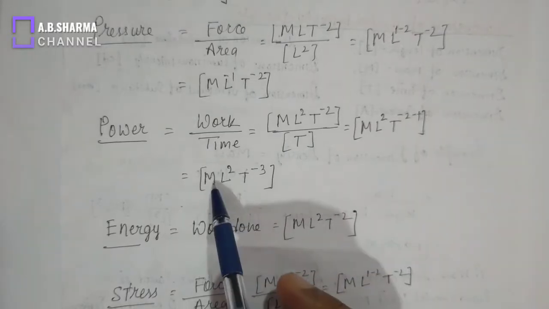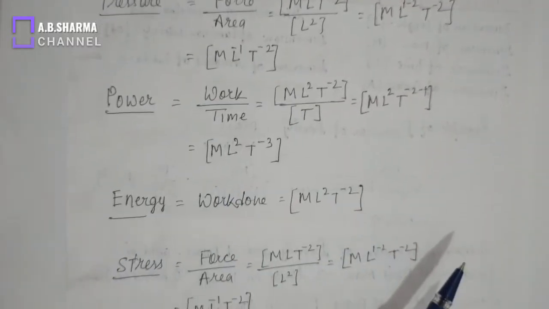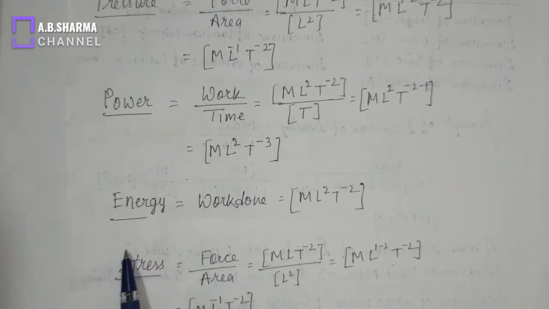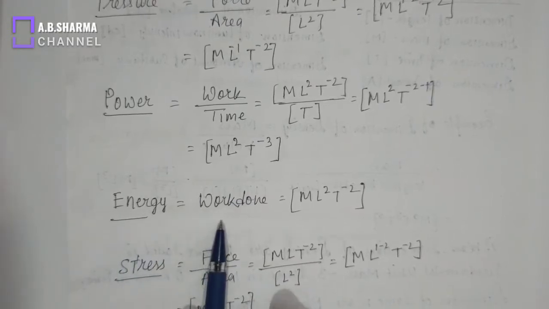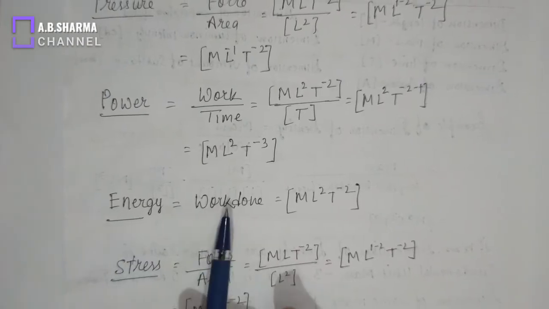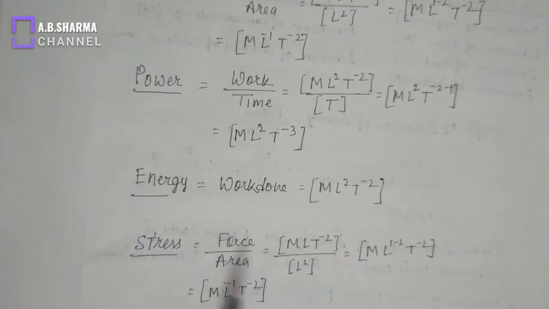Minus 2 minus 1. So M L T to the power minus 3. You can calculate by the formula. Dimension of energy is equal to the work done. Amount of work done is also called energy. So dimension of work done will be dimension of energy, like that.